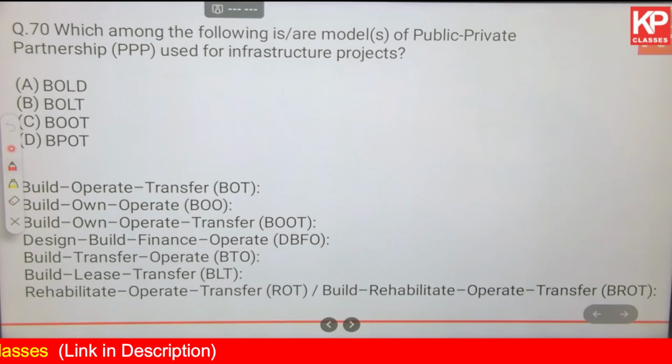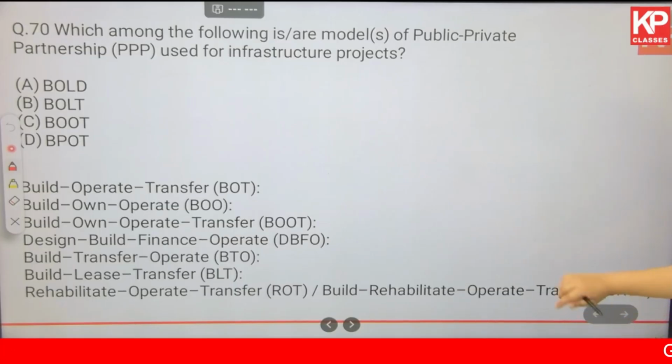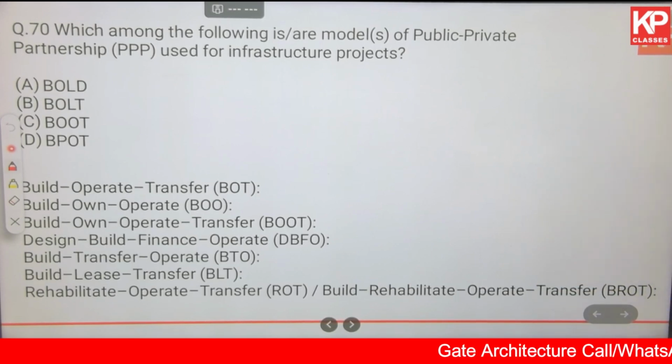DBFO, design, build, finance and operate. Build, transfer, operate. Build, lease, transfer. Or another one, or the newest addition into this, rehabilitate, operate, transfer. Build, rehabilitate, operate, transfer. These are also some models or types of PPP rather than methods.